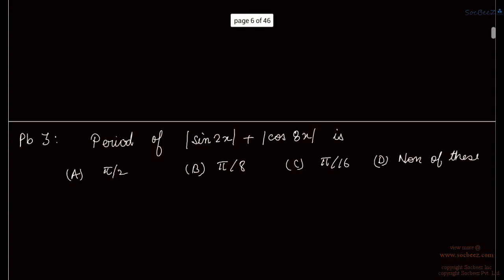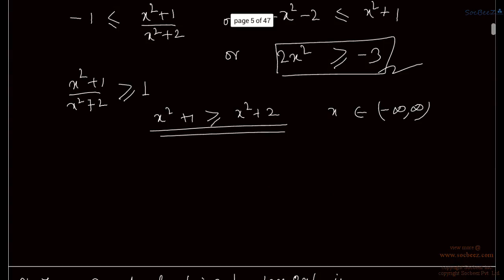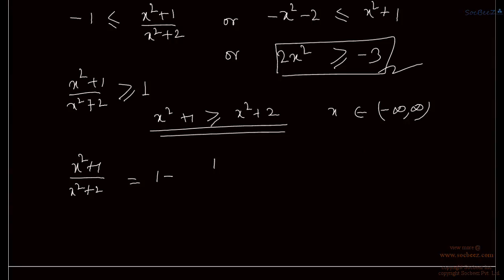But say this is x square plus 1 upon x square plus 2, we can write it as 1 minus 1 upon x square plus 2, right?